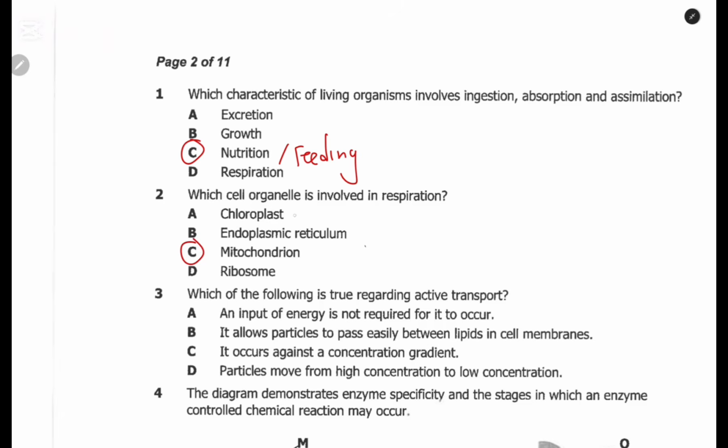You need to know the function of the chloroplast, which is to carry out photosynthesis. The endoplasmic reticulum is transport of material within the cell. Of course, there are two types, the rough one and the smooth one. The rough one transports proteins within the cell. The smooth one transports lipids. So you need to know the functions. And also ribosomes, protein synthesis.